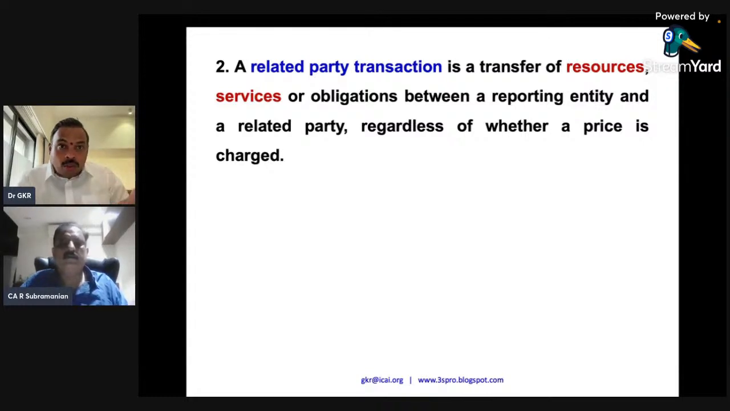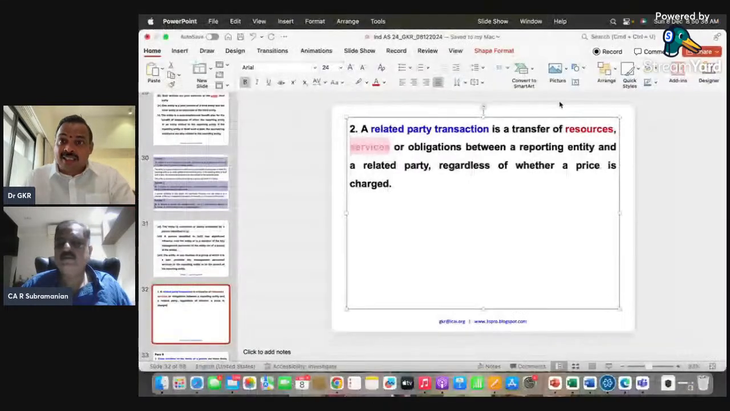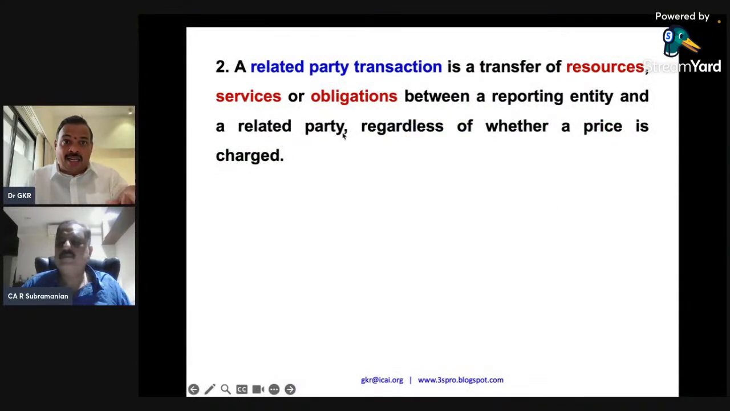Now in my holding company books, only salary will be debited, but the employees will not work here. So then I have to say, out of this much salary, this much amount of salary, 20% of salary, belongs to payment with respect to services made for a related party. This is what the disclosure has to be. So a related party transaction is a transfer of resource, transfer of service, or obligation between the reporting entity and the related party.